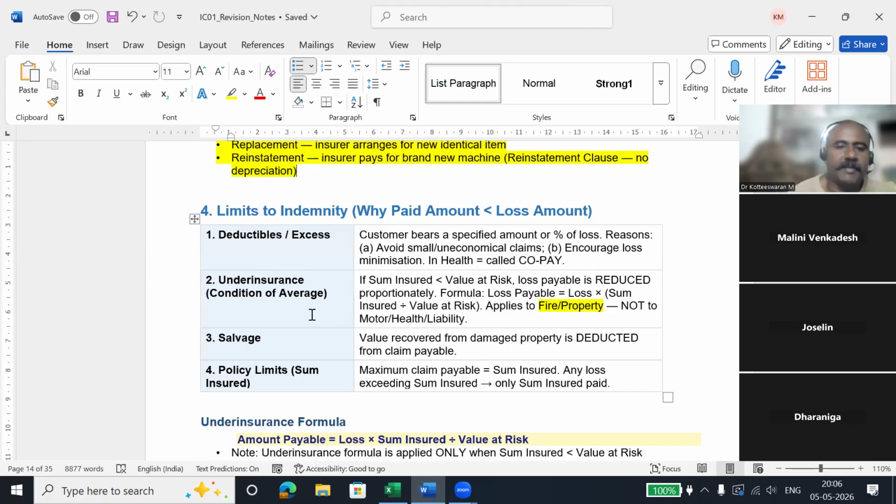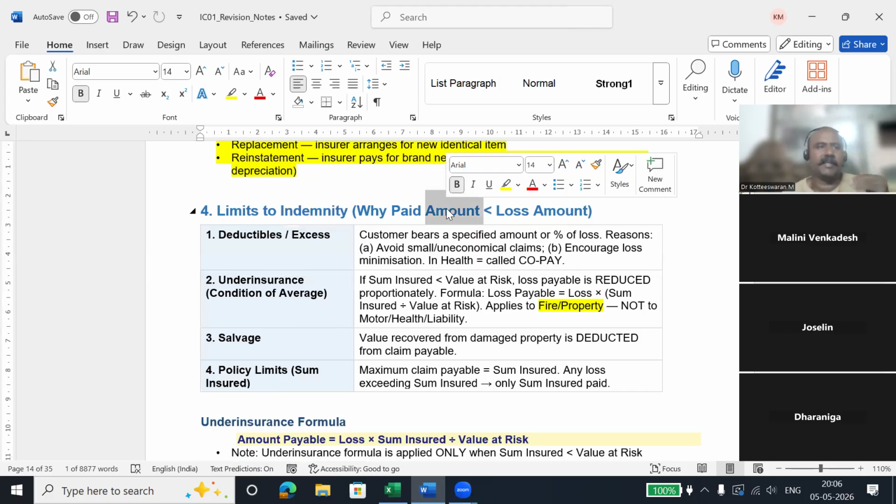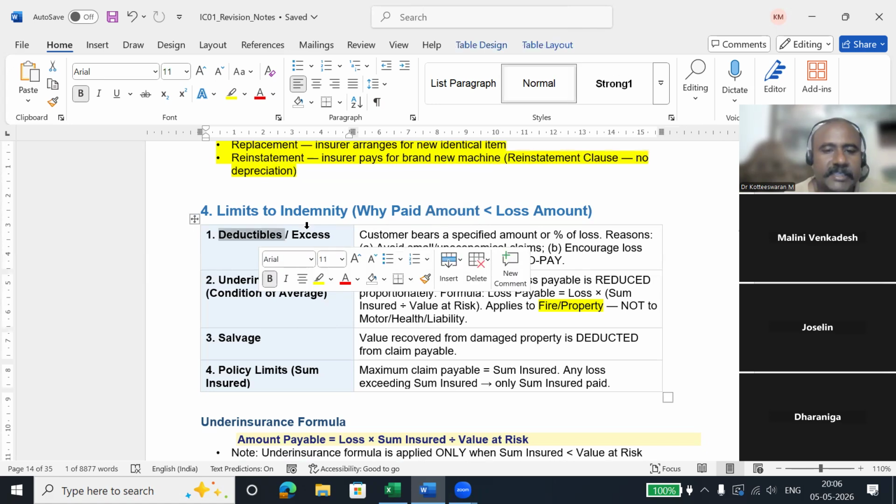So limits of indemnity. So indemnity also has limit. Limit means they are not going to pay everything. I told you, they are going to reduce some amount. So the insurance company is not going to pay more than what is getting lost. That is one. And they are going to pay the actual amount, but they can also pay a lesser amount. So what are the areas they are going to pay less amount? First is deductibles, excess.